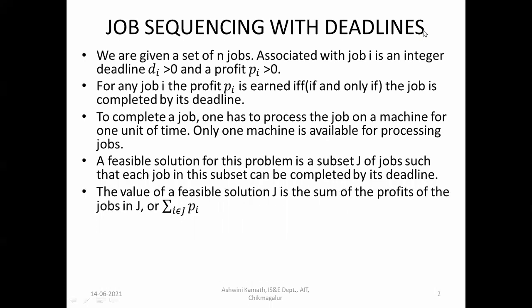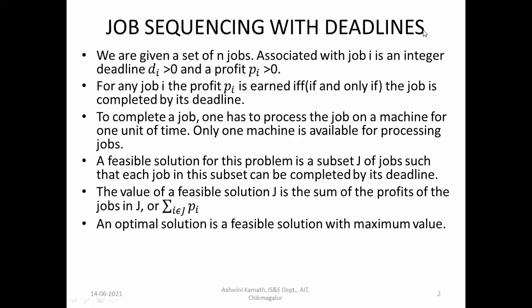The value of a feasible solution J is the sum of the profits of the jobs in J, that is, summation of Pi for i belonging to J. So when you add all the profits of all the executed jobs, that is the total profit.